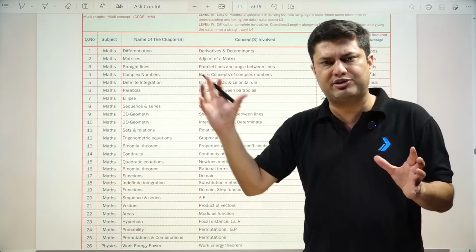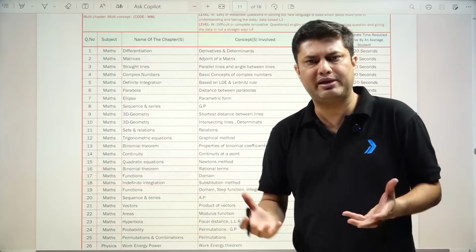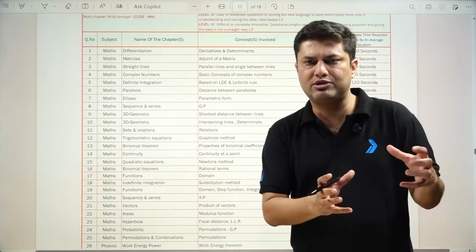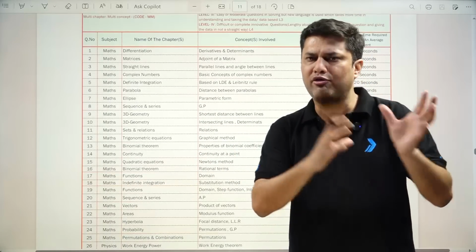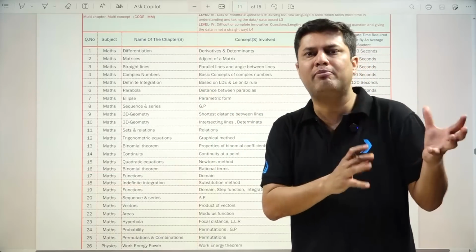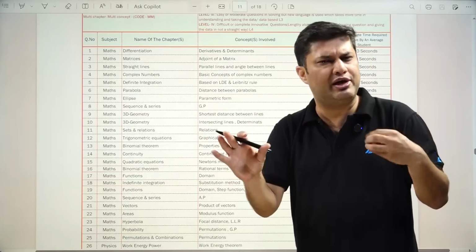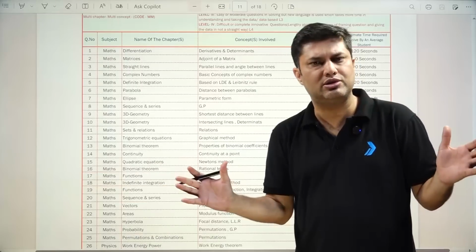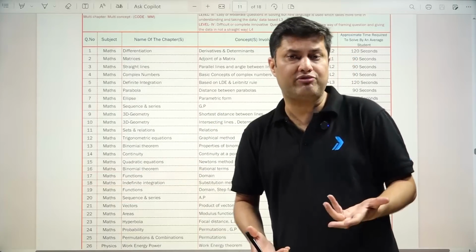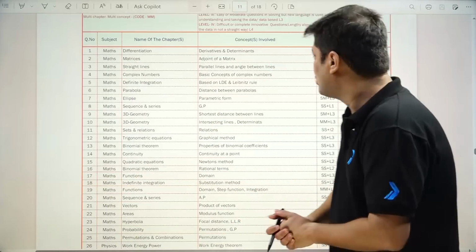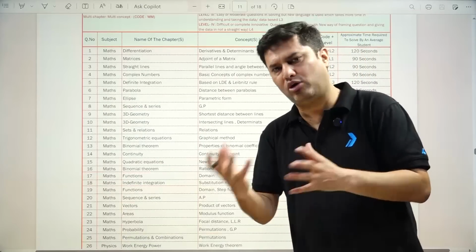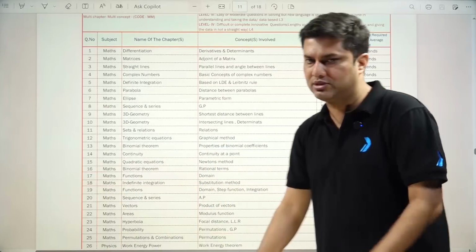Few of the shifts contain the tough questions, but the second shift and the third shift contain moderate questions. Few of them are very moderate and very easy, and few of them are very lengthy and very tough. As a mixture, 8 to 10 problems were very easy, like in 1 minute, 2 minutes, or maybe 2.5 minutes you can finish the questions. But some questions, like 7 to 8 questions, were tough, and it will take around 5 minutes or more to solve. But yes, third shift 1 is again at a moderate level, and obviously with some lengthier problems.